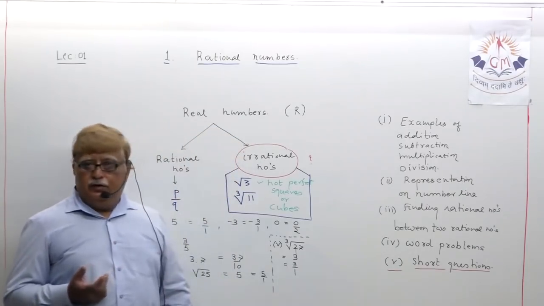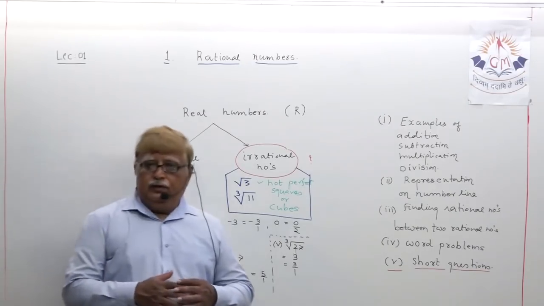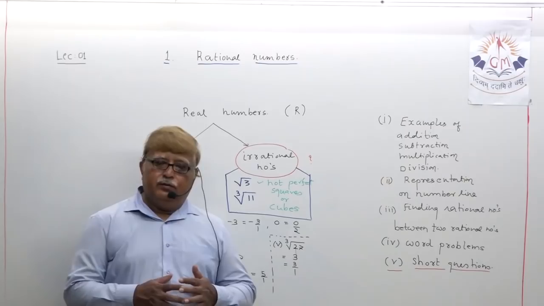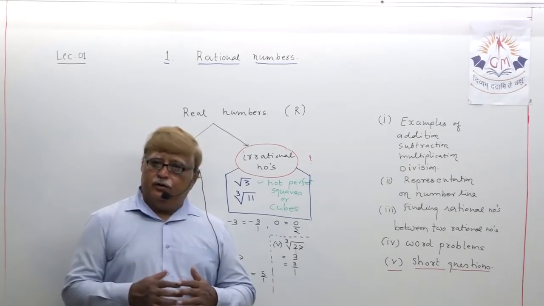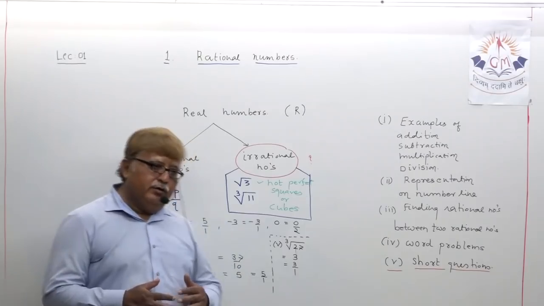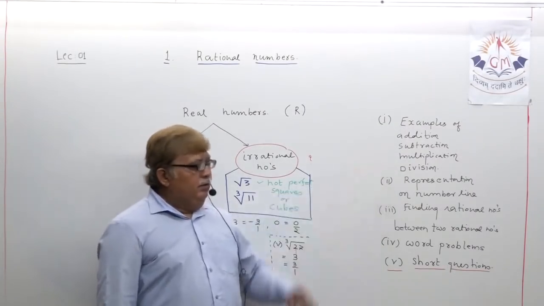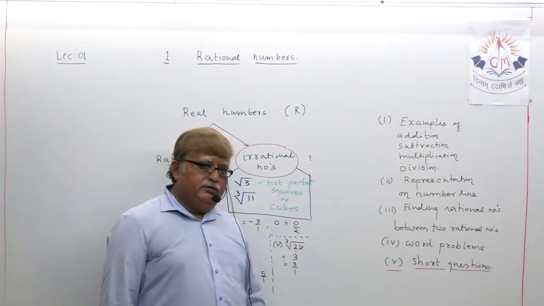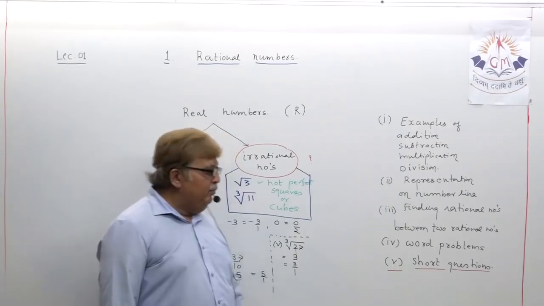That you will study in detail in 9th standard. That's why the meaning has to be crystal clear in your mind regarding rational and irrational numbers. We understood in this lecture the meaning of rational and irrational numbers.